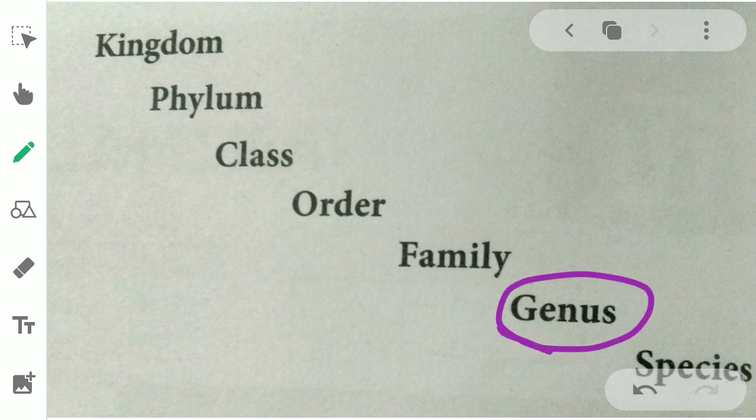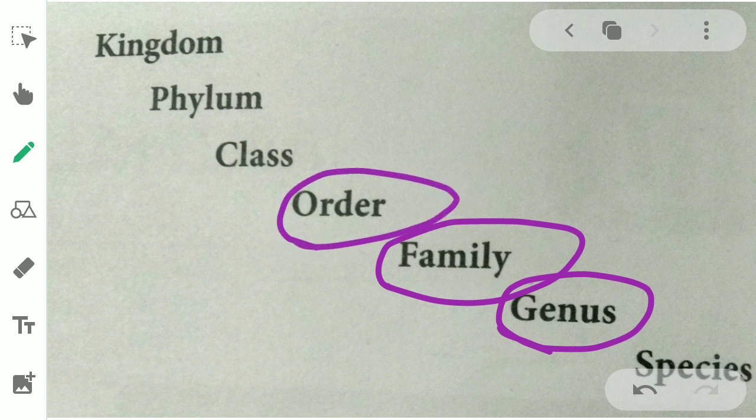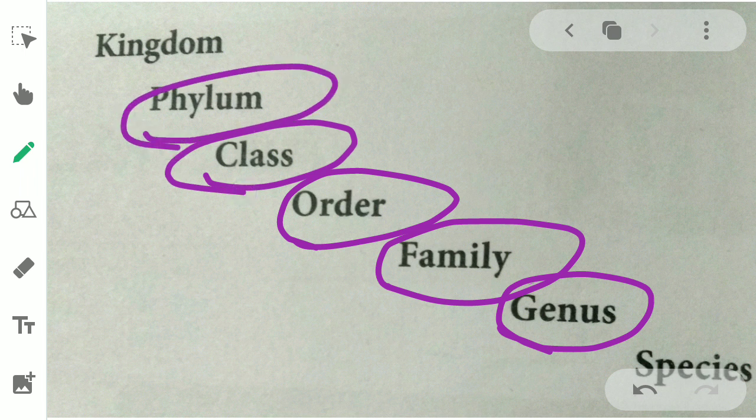Some genera with similar characters form a family. Some families with similar characters form an order. Orders join together, class will form. Classes join together, phylum will come. Some phyla join together, kingdom will come.